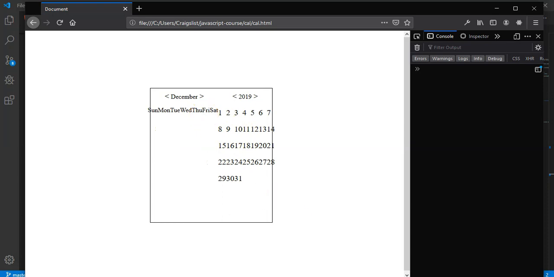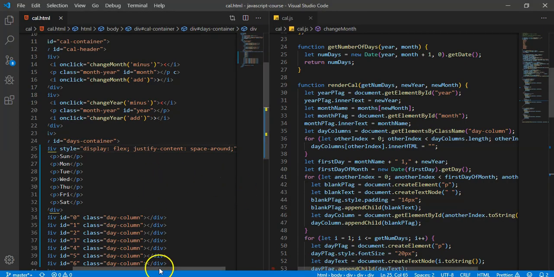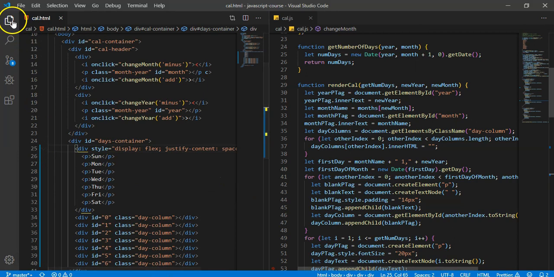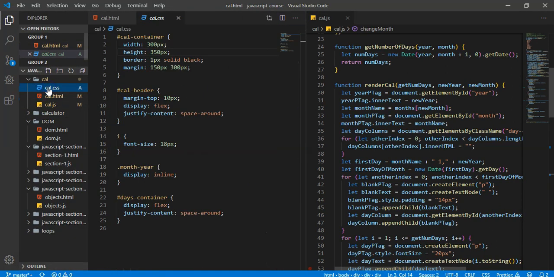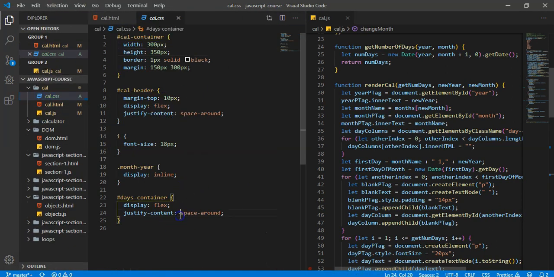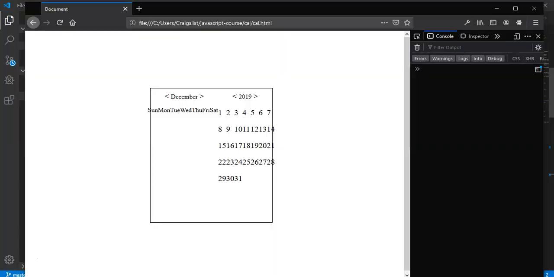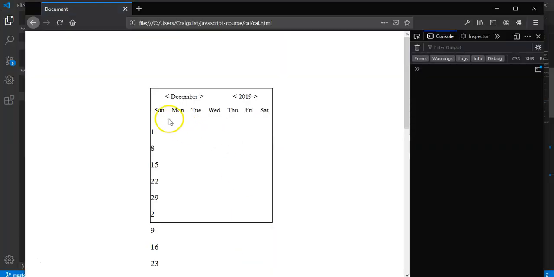Oh, that's not decent. Okay, well, the first thing we need to do is go back to our CSS file. So here we'll go to our CSS file. And days container, we can actually just get rid of all of that because we're not editing that anymore. Okay, so that's good. Now we just need to fix these.